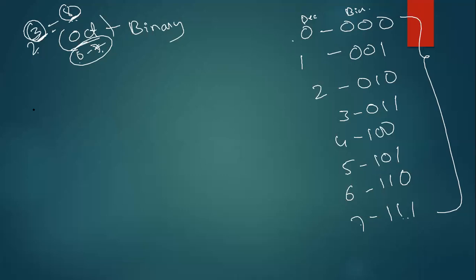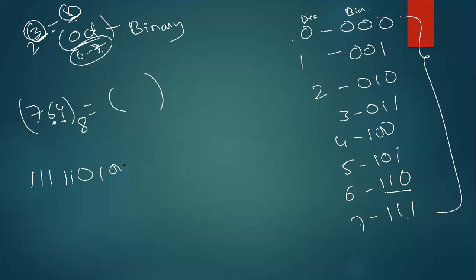For example, if I want to write the octal number 764 in binary, I will see the number here. What is the number here? 7. What is the equivalent of 7 here? 111. What is the next number? 6. 6 means 110. 4 means 100. That's it. This is the binary number for this octal number. So whenever you are converting from octal to binary, octal means 2 power 3, that is 8.